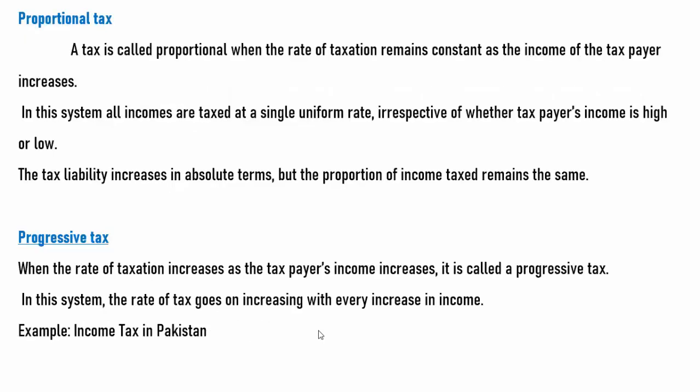Proportional tax. The next category of tax is the proportional tax. A tax is called proportional when the rate of taxation remains constant as the income of the taxpayer increases. In this system, all incomes are taxed at a single uniform rate, irrespective of whether the income is high or low. The tax liability increases in absolute terms, and thus the proportion of income paid as tax remains the same. For example, the income tax in Pakistan is a type of proportional tax.